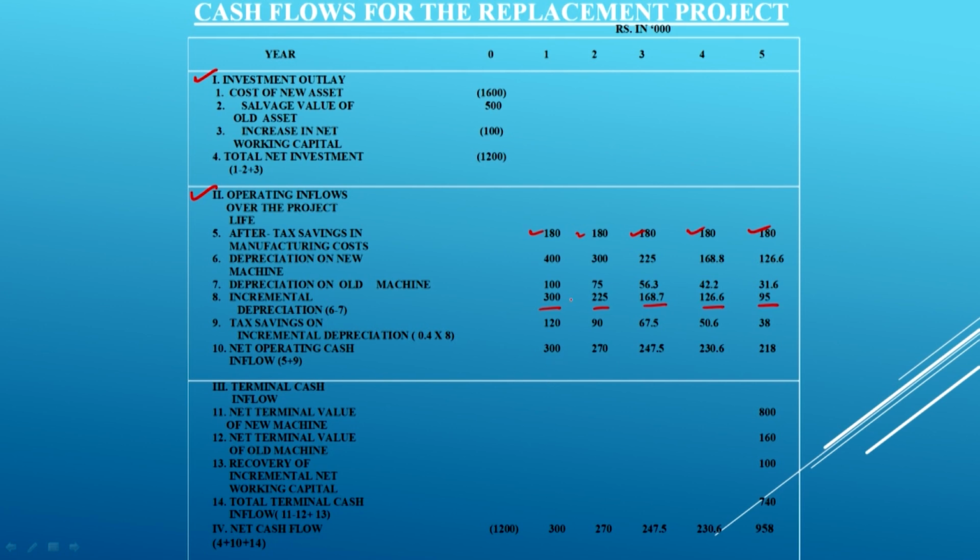It is 300,000, because it is the total amount available with us: column number 5 plus column 9. Column 5 is the after tax saving in the manufacturing cost, which is 180, and column 9 is the tax saving. So 180 plus 120 will be 300. This will be known as the net operating cash inflow.